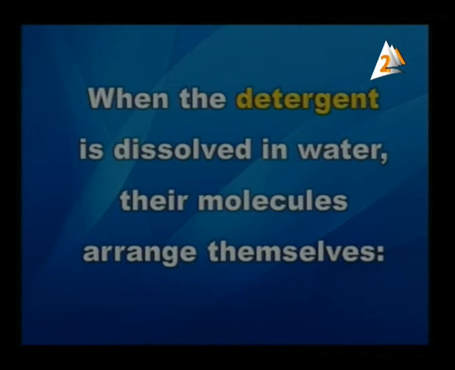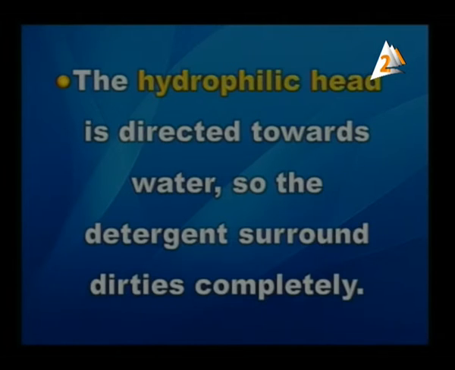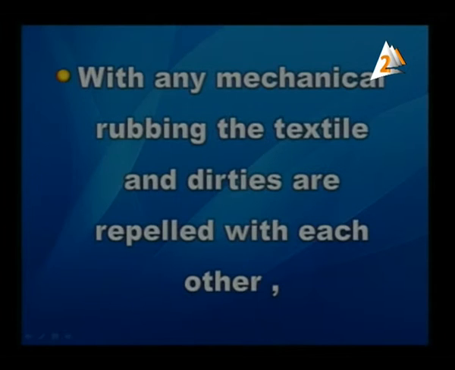When the detergent is dissolved in water, its molecules arrange themselves such that the hydrophobic tail of each molecule is directed towards the dirt and textile and adheres to them. Then the hydrophilic head is directed toward the water, so the detergent surrounds the dirt completely. So, with any mechanical rubbing, the textile and the dirt are repelled from each other, as the following animation shows.